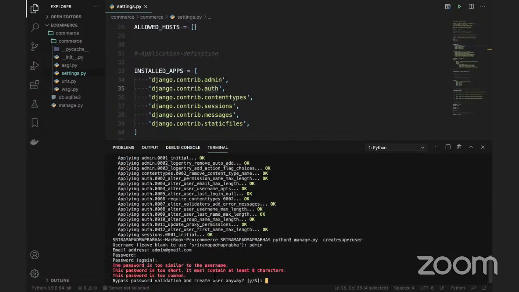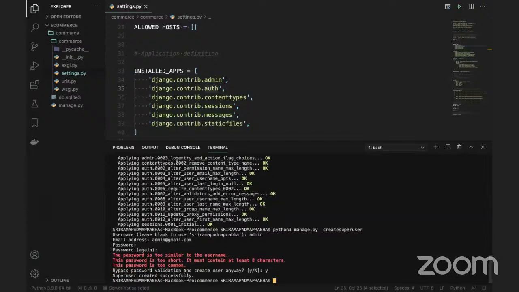When I entered admin here, it says, hey, you entered a similar username and password, your password is very short and must contain 8 characters. Django is always more secure. But if you're working locally, it will ask for confirmation on whether to go ahead. You can say yes, not an issue, because you are working locally. That's fine. Now we can go and run the server.